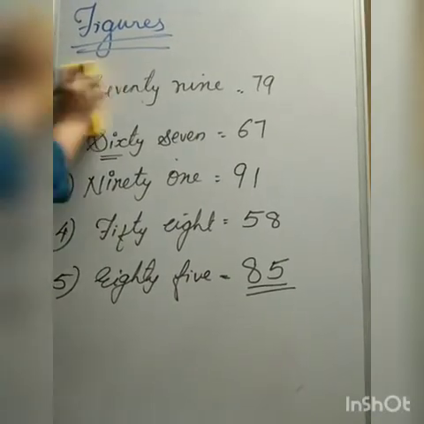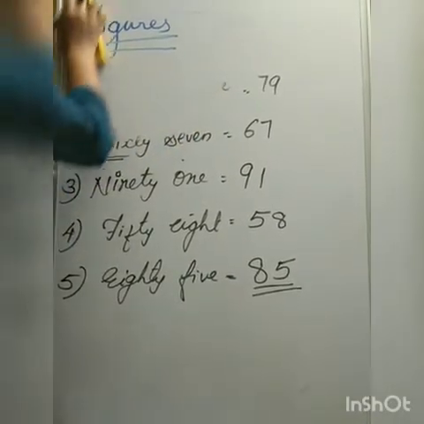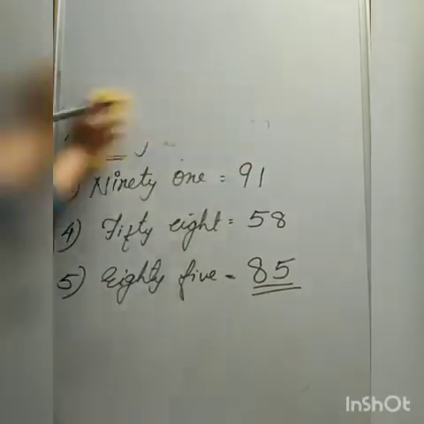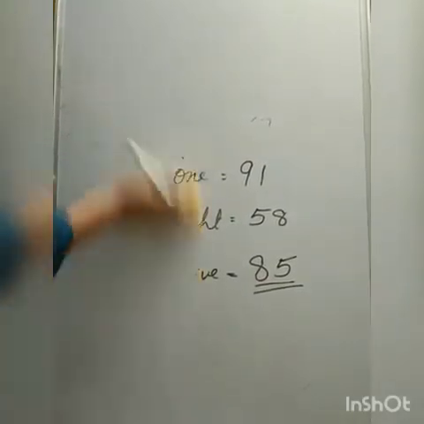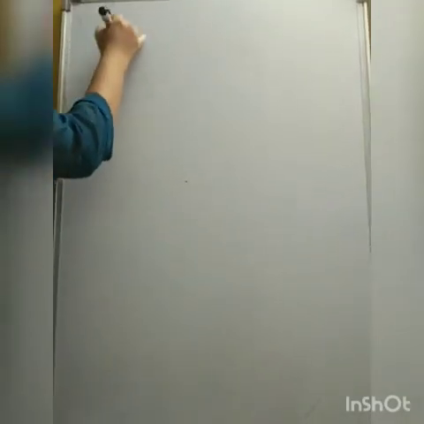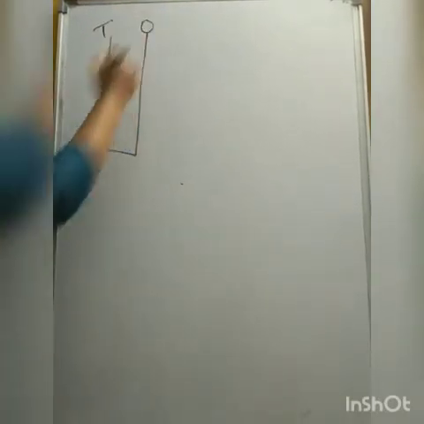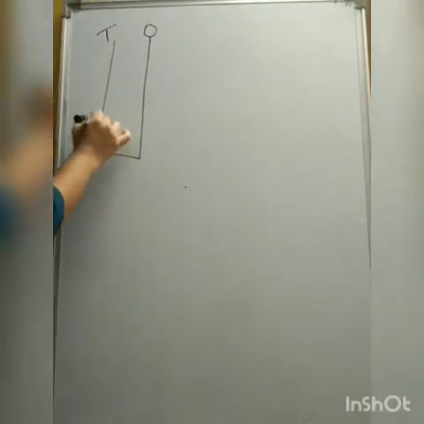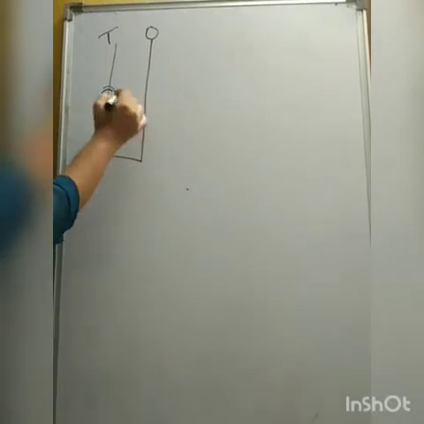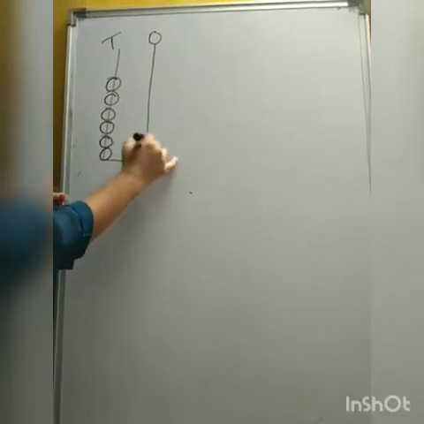Kids, now next topic is think and answer. Just observe the numbers given on the abacus and say which number is greater, which number is smaller and which numbers are equal. Tens, ones.